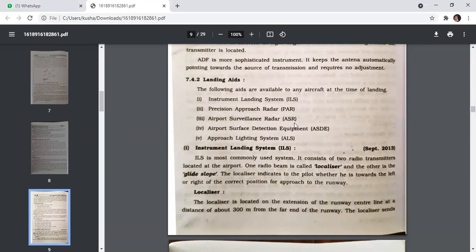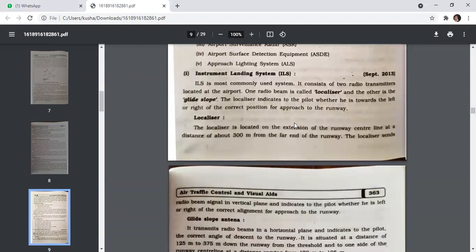The localizer indicates to the pilot whether he is toward the left or right of the correct position of the approach to the runway. The localizer is located on the extension of the runway center line at a distance of about 300 meters from the far end of the runway.